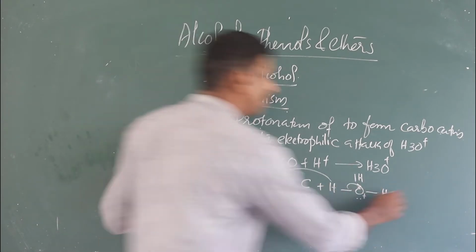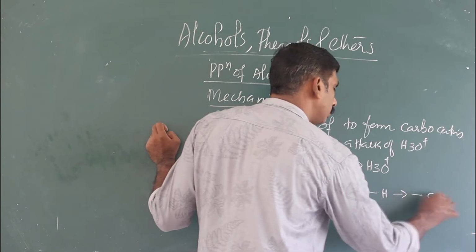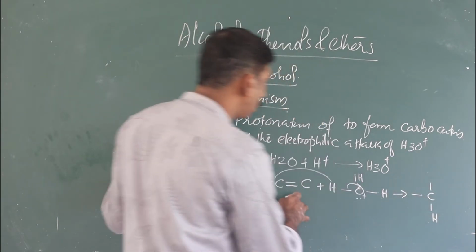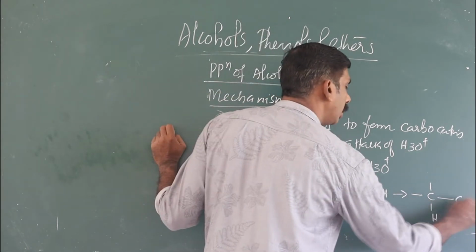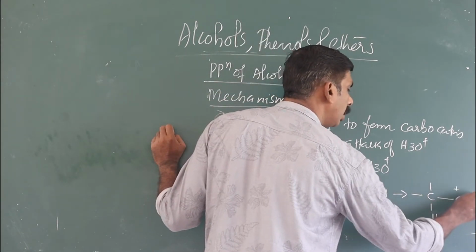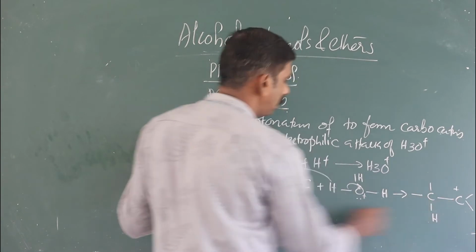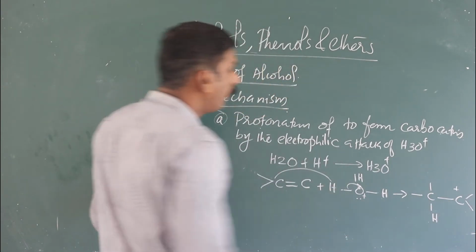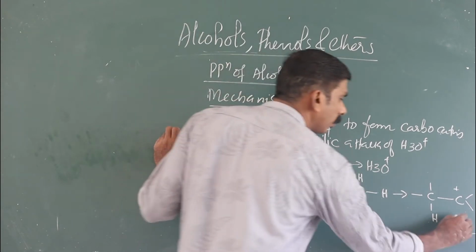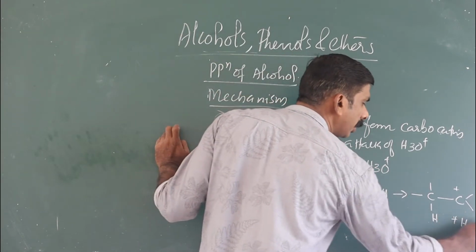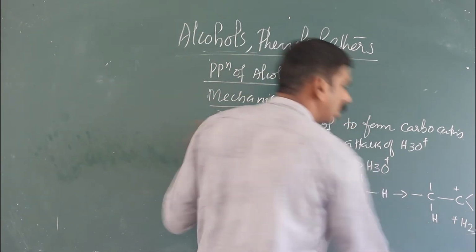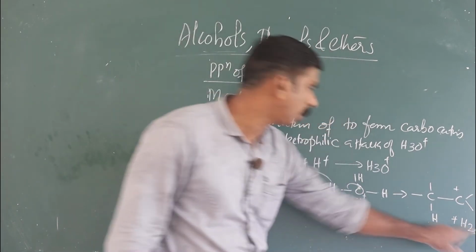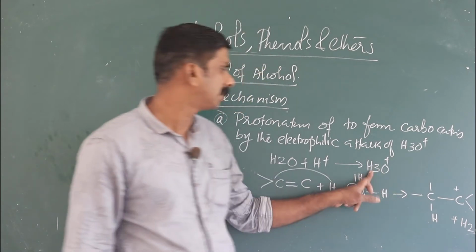Here we get the product formed: a hydrogen atom is attached to this, and here we get a carbon atom with a positive charge, that is called a carbocation. When H plus is removed, the byproduct formed in the reaction is water. Water plus H plus gives H3O plus.